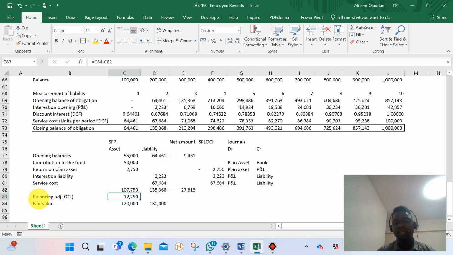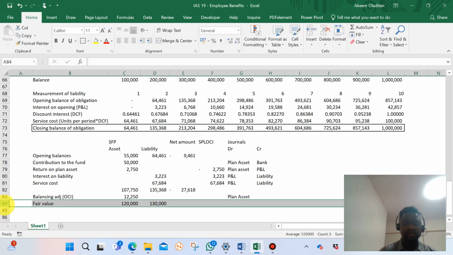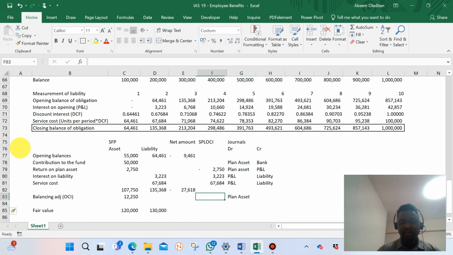So when you have a gain, it means you would debit plan assets. Let me split it so that we can have another one for liability. So you have increased your plan assets and OCI. OCI will be credited, then plan assets will be debited.